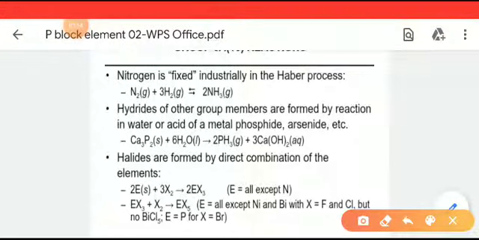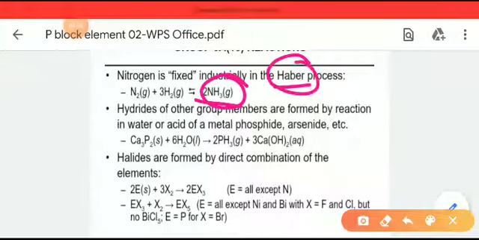So how can we produce ammonia? Ammonia is produced in manufacturing, in chemical plants, by the Haber process, where N2 plus 3H2 gives 2NH3. This reaction is named the Haber process.